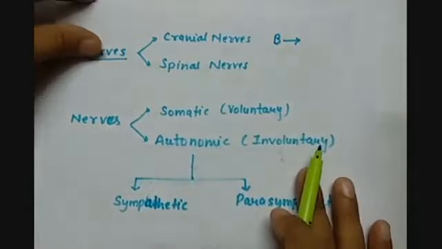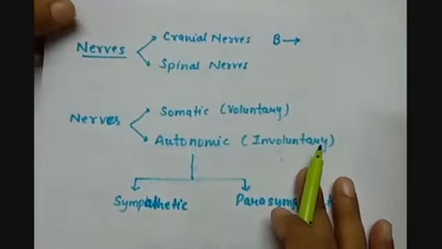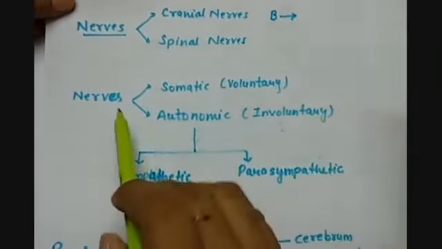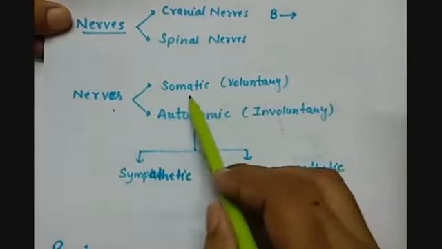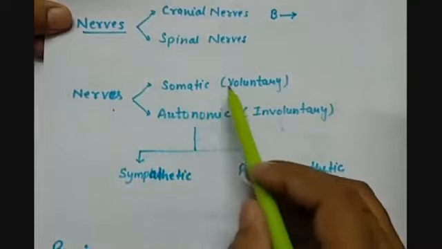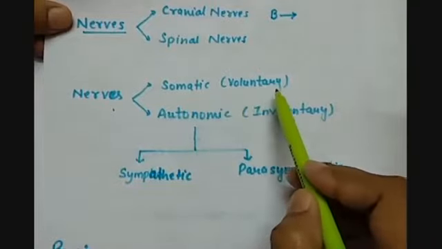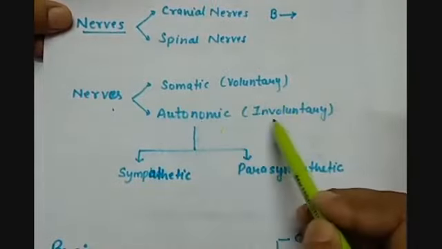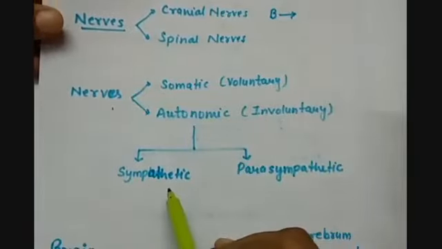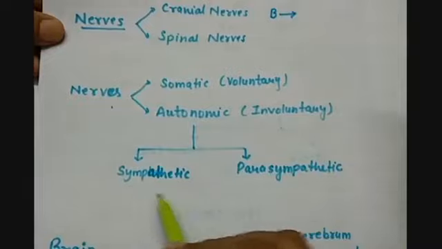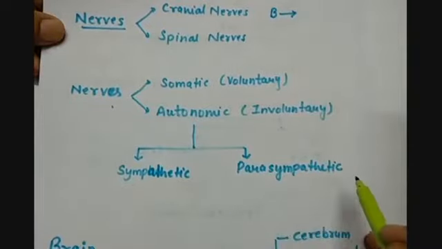Then we have nerves on the basis of the action that they perform. On the basis of action they perform, nerves can be of two types, somatic or autonomic. Somatic are also called voluntary, and autonomic are also called involuntary. Then autonomic are further divided into sympathetic nerves and parasympathetic nerves.